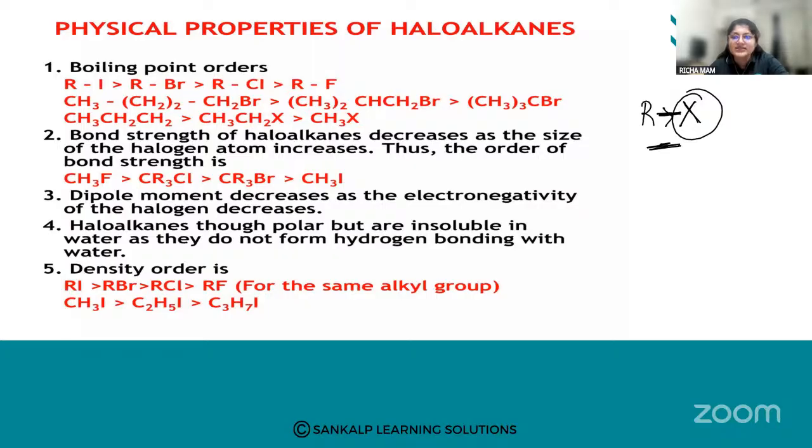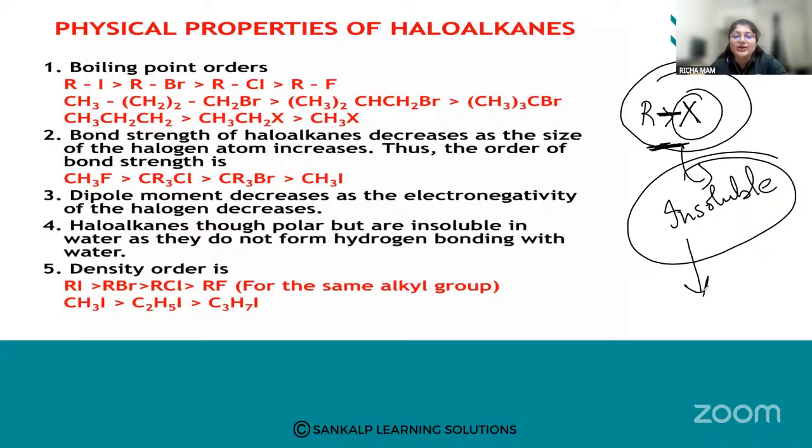So haloalkanes are polar, but they are insoluble in water, as they do not form any hydrogen bonding with water. They are polar, but still they are insoluble in water. Why are they insoluble in water? What is the reason? Because they cannot form hydrogen bonding. So because of this reason, haloalkanes are polar but insoluble in water.